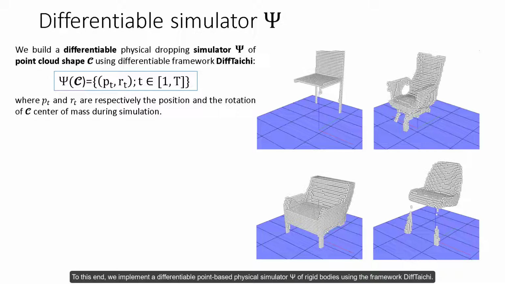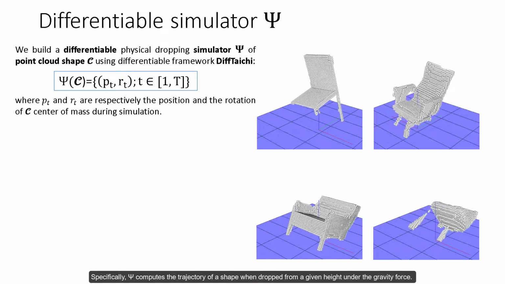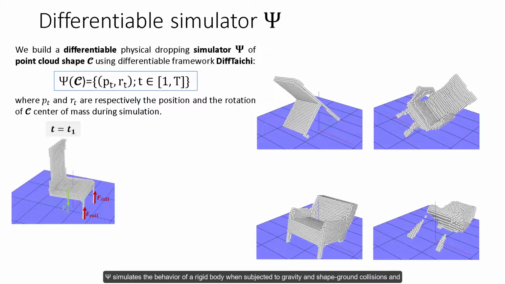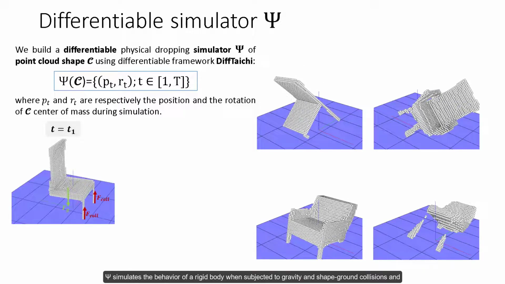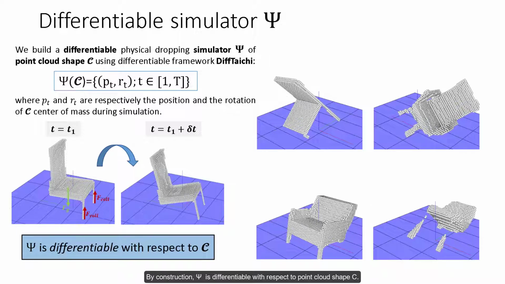To this end, we implement a differentiable point-based physical simulator Psi of rigid bodies using the framework Taichi. Specifically, Psi computes the trajectory of a shape when dropped from a given height under the gravity force. Psi simulates the behavior of a rigid body when subjected to gravity and shape-ground collisions and computes the subsequent shape linear and rotational dynamics for t time steps. By construction, Psi is differentiable with respect to point cloud shape C.